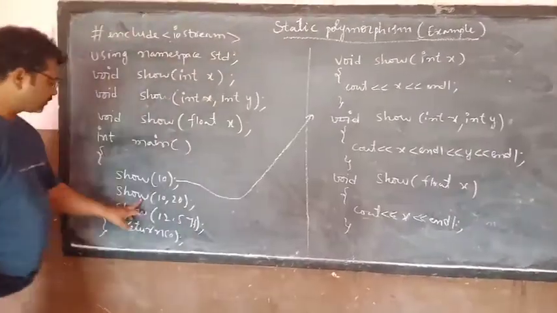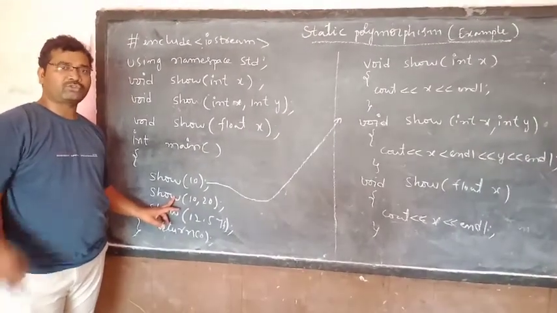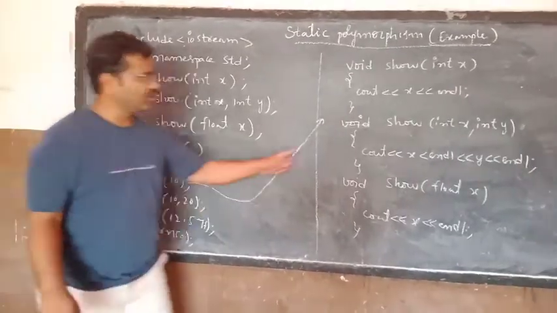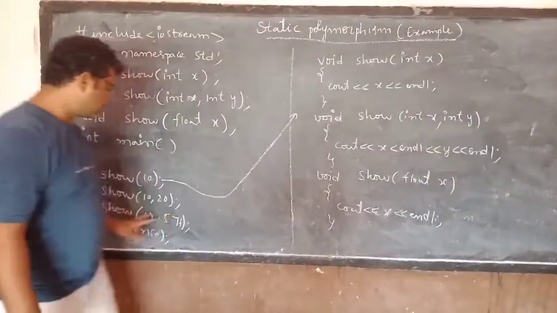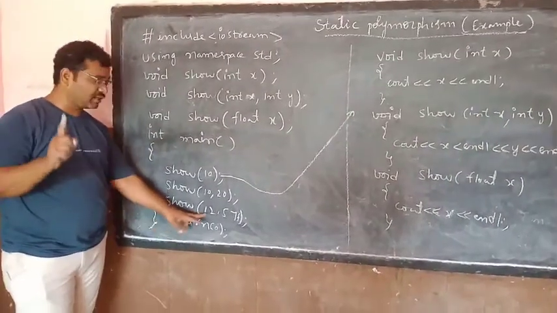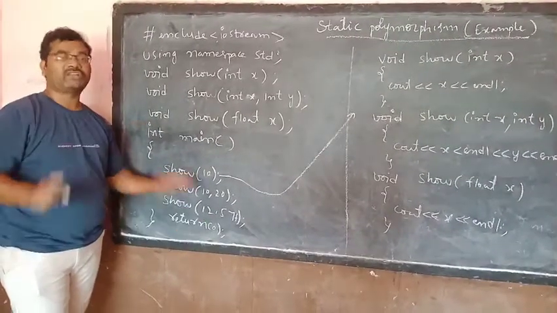Second time, 10, 20. It searches for a function with 2 parameters, and the 2 parameters are integers. So this function will be executed. Third time it searches for the show function with a single parameter, and that single parameter is a float value.